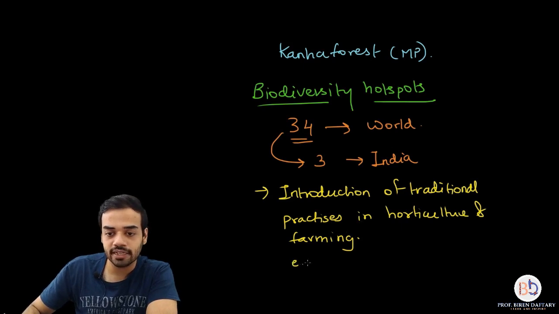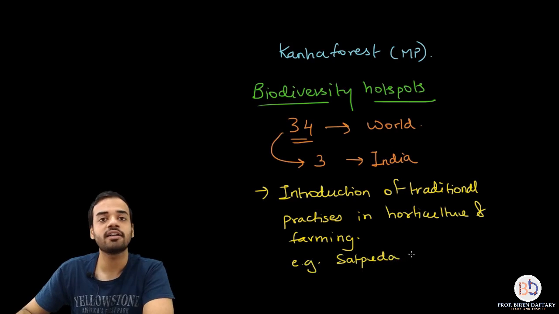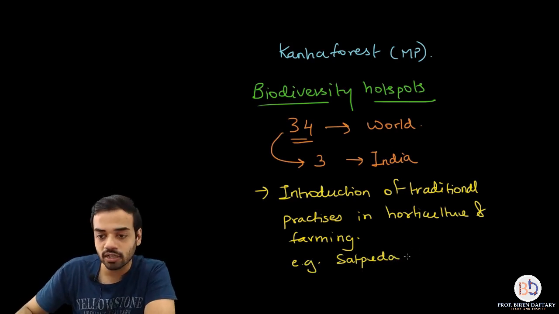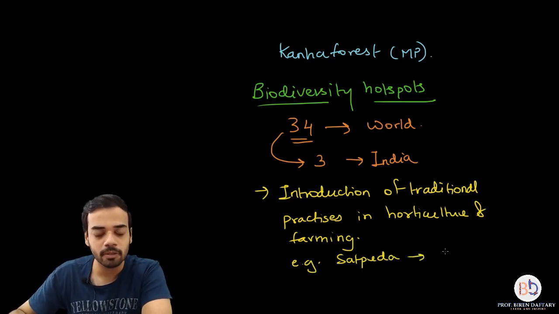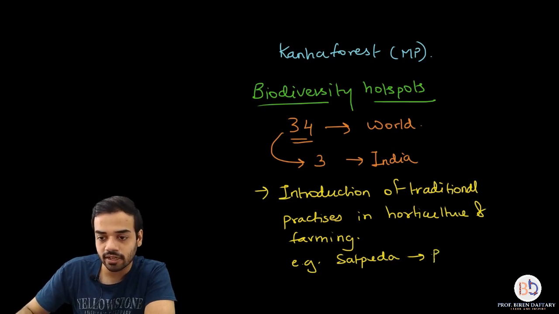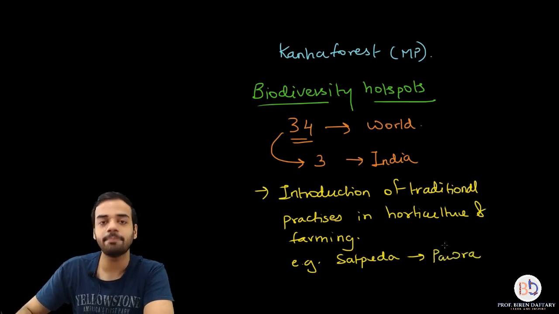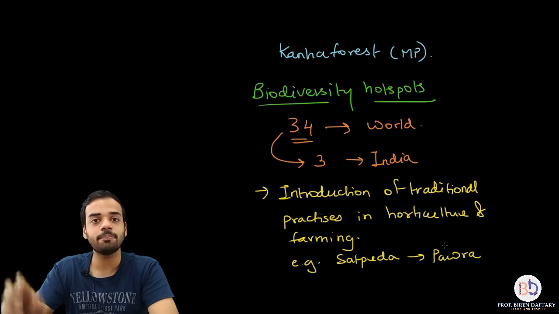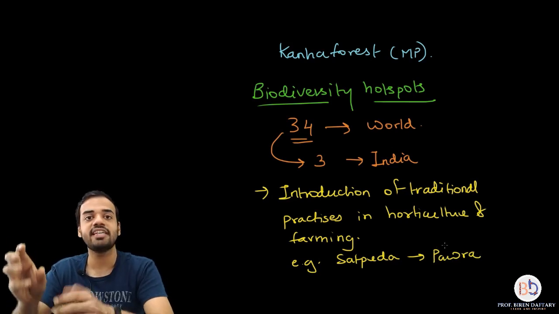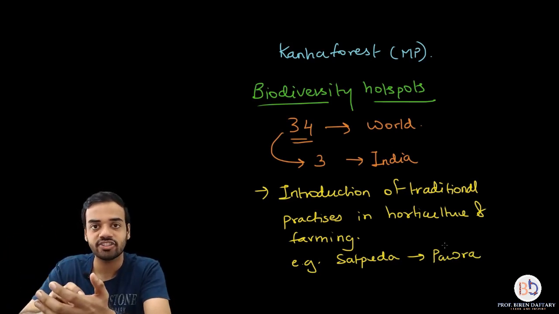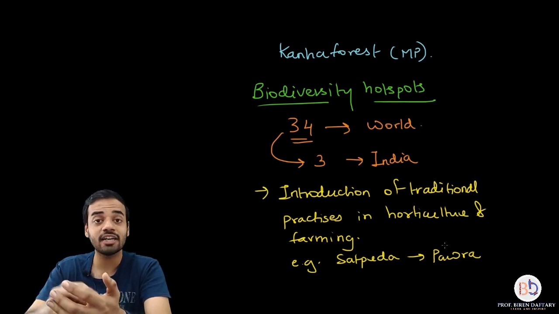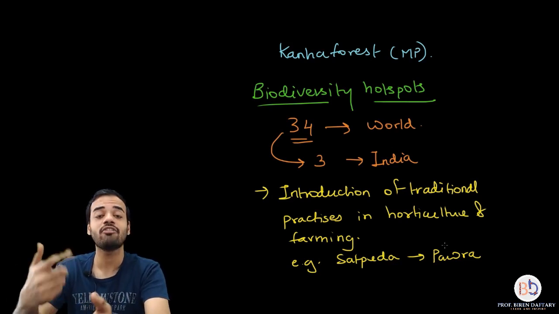That example is based in Satpura, which is present in Maharashtra. In Satpura there is a tribe, tribal people which are present, and the name of the tribe is called as the Pawra tribe. So this Pawra tribal people which are staying in the Satpura area of Maharashtra, what they are doing is they are practicing in situ conservation. How are they doing it?